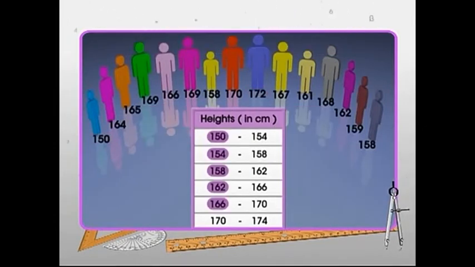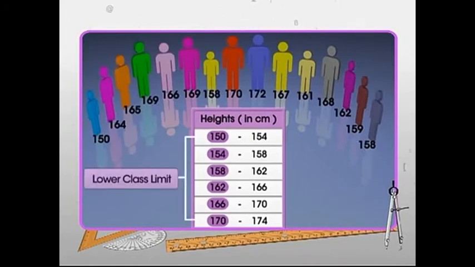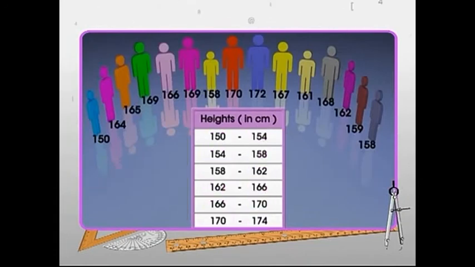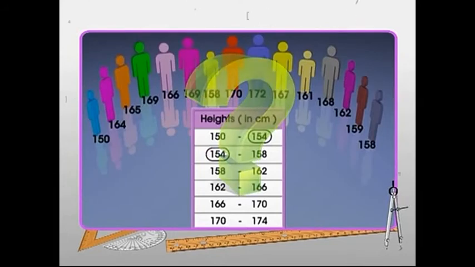The lowest number in each class interval is known as its lower class limit, and the greatest number in each class interval is known as its upper class limit. Now, you might be thinking that 154 is appearing in both the first and the second interval. In which class interval should it be considered?